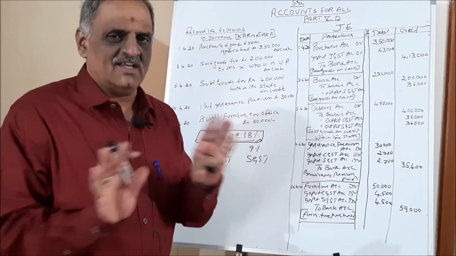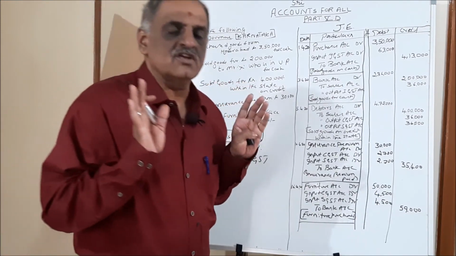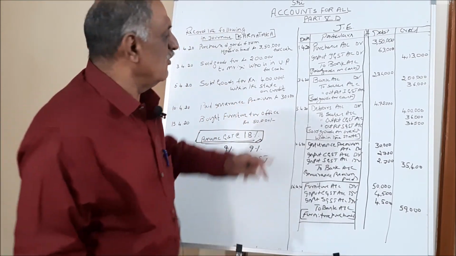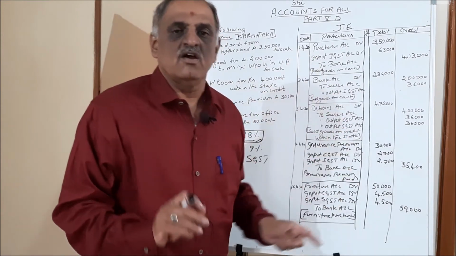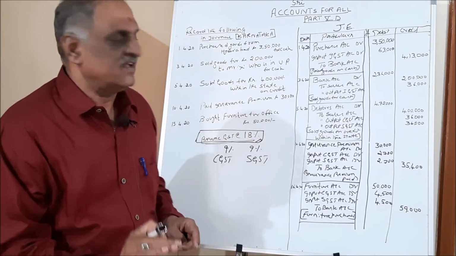Nothing is new once again. I am expressing this often and often. Whatever the earlier journal entries that you were passing, the same journal entries you are going to pass, with only one thing: you add a tax to it, because on each and everything tax is collected.